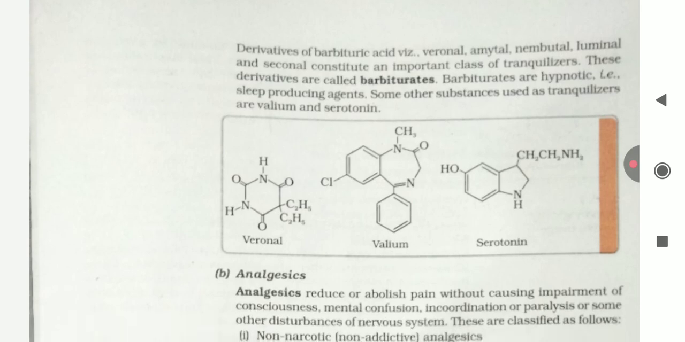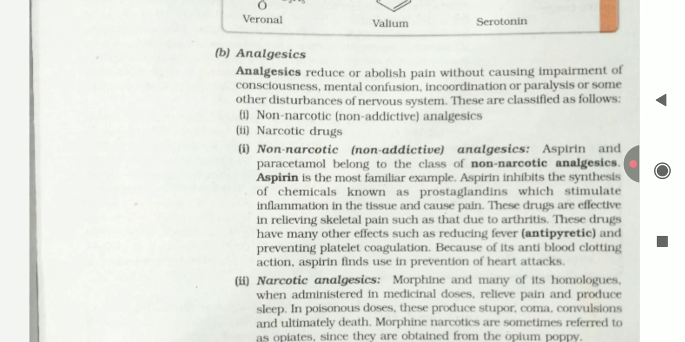B, analgesics. Analgesics reduce or abolish pain without causing impairment of consciousness, mental confusion, incoordination, or paralysis or some other disturbance of the nervous system. These are classified as follows: non-narcotic analgesics and narcotic analgesics. First are the non-narcotics, which are non-addictive analgesics. Aspirin and paracetamol belong to the class of non-narcotic analgesics. Aspirin is the most familiar example.